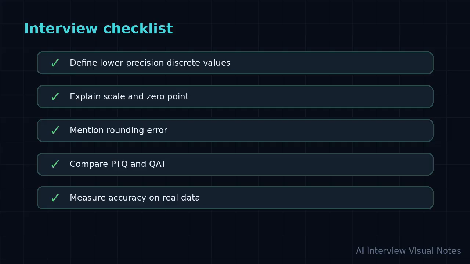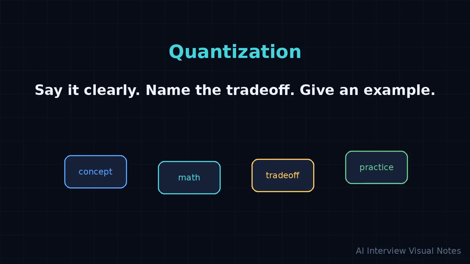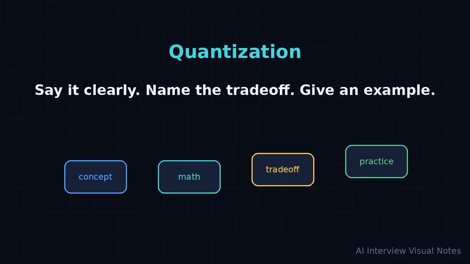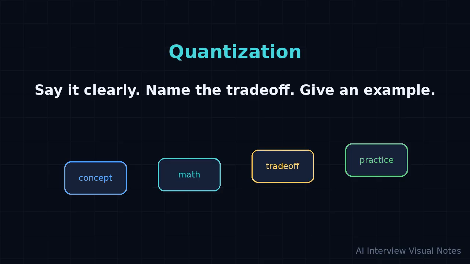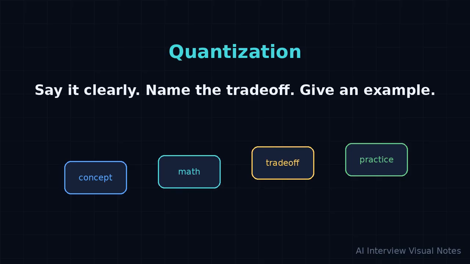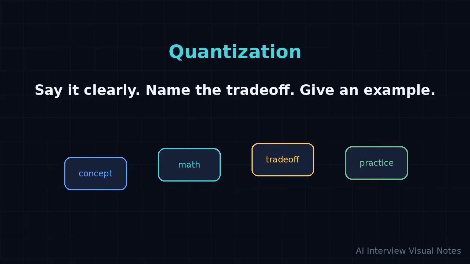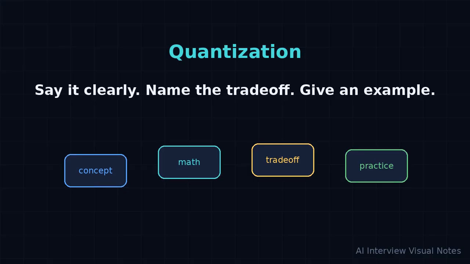Also mention that weights and activations can be quantized differently, and that large language models often use weight-only quantization to reduce memory while preserving acceptable quality. A strong interview answer always ends with measurement: compare latency, throughput, memory, and accuracy before and after quantization. So the crisp summary is this: quantization turns high-precision floats into compact integer buckets using scale and 0 point. It saves memory and can speed up inference because less data moves through the system and hardware may run low-precision math faster. The cost is rounding error, possible accuracy loss, and extra care around calibration, sensitive layers, and hardware support.